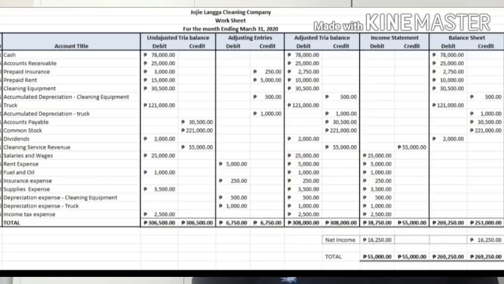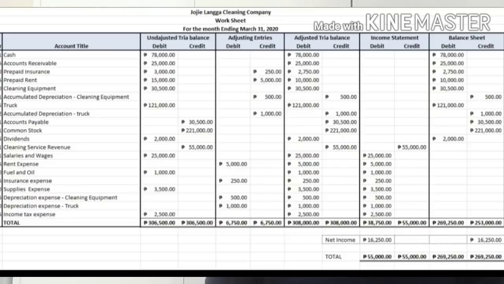Now we have also a column for the income statement. This income statement is a financial statement that includes the revenue and expense. So as of now, we will just copy the accounts that are related to revenue and also the expense. So let's make one by one. Cash is an asset, so it's not in the income statement.